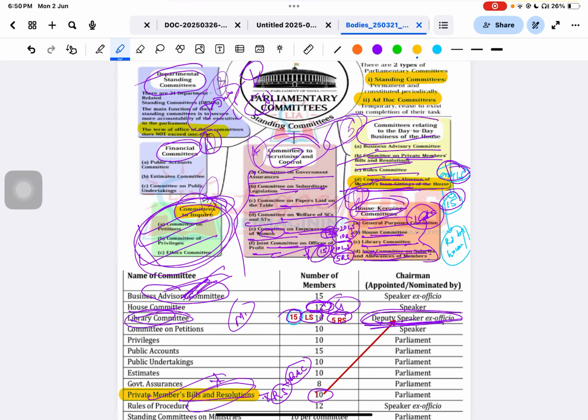Committees to scrutinize and control. Now the next committees, which we are going to discuss, are committees related to day-to-day business. What is going on in the house day to day. So there are 4 committees basically: Business Advisory Committee, Committee on Private Members' Bills, Rules Committee, and Committee on Absence of Members from the sittings of the house.